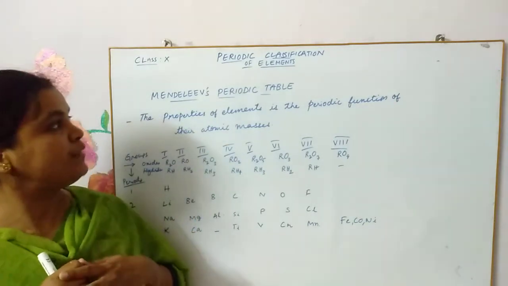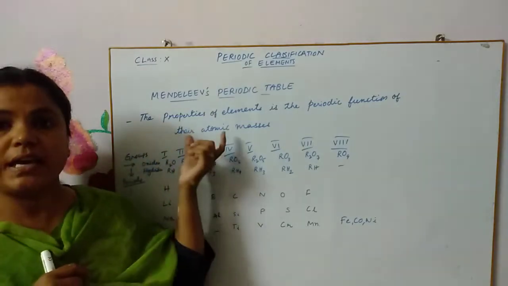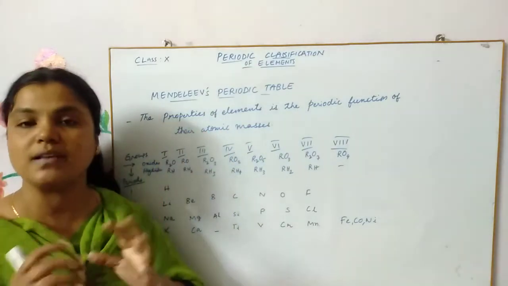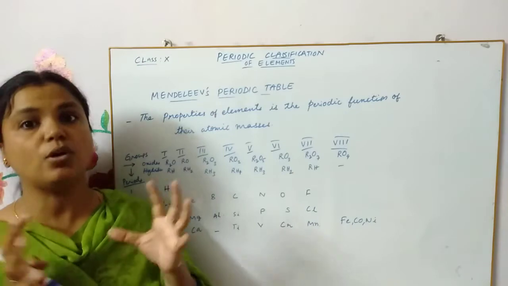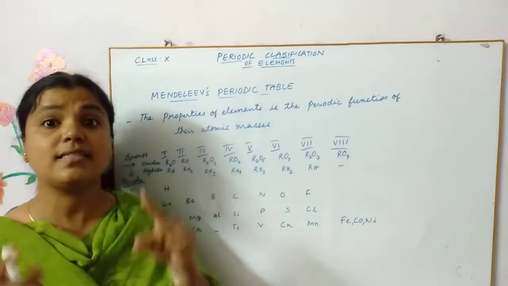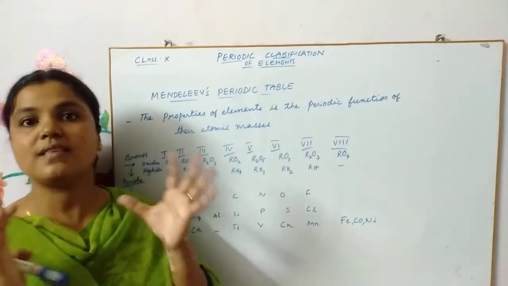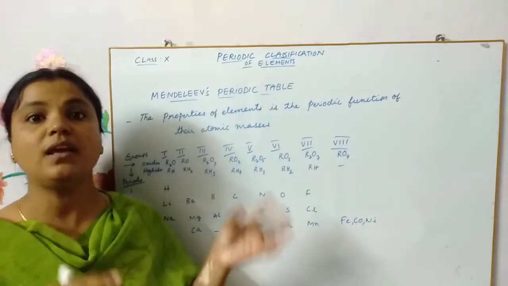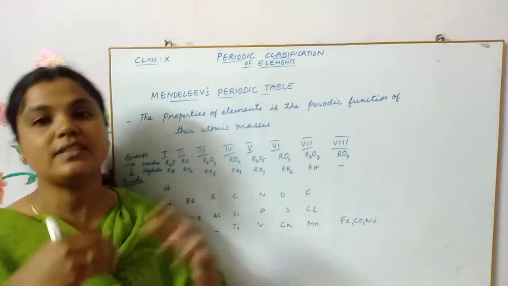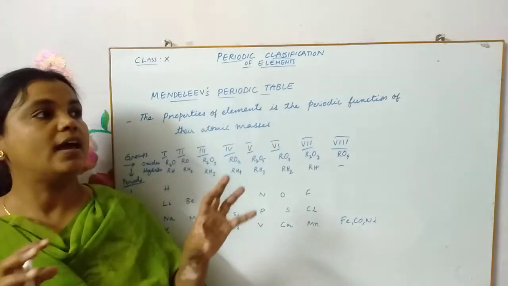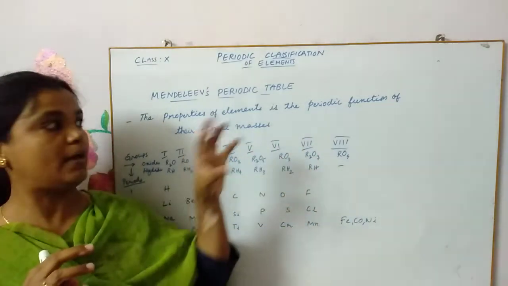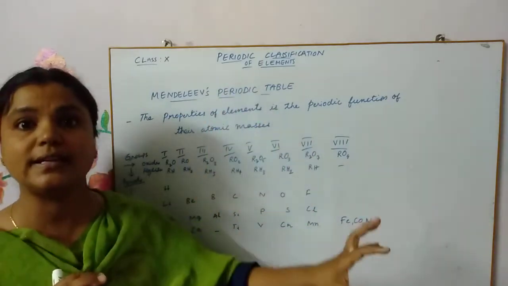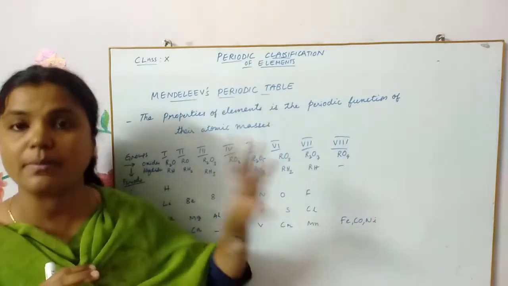So he not only took atomic masses into consideration but also found similarities in the chemical properties. That means how different atoms are combining. What is the similarity between different elements combining with other elements? How are they involved in various chemical reactions?